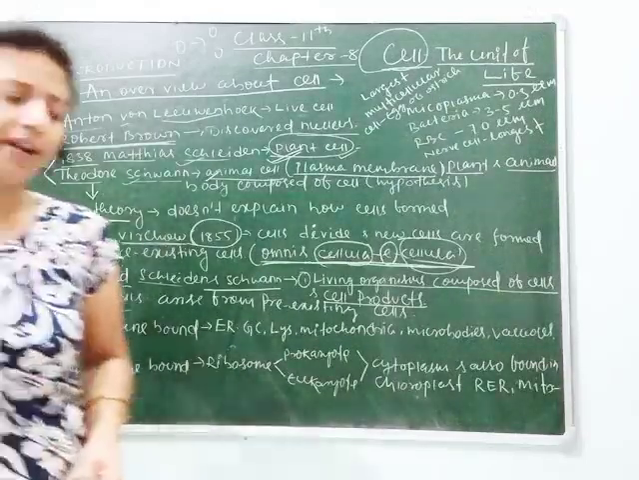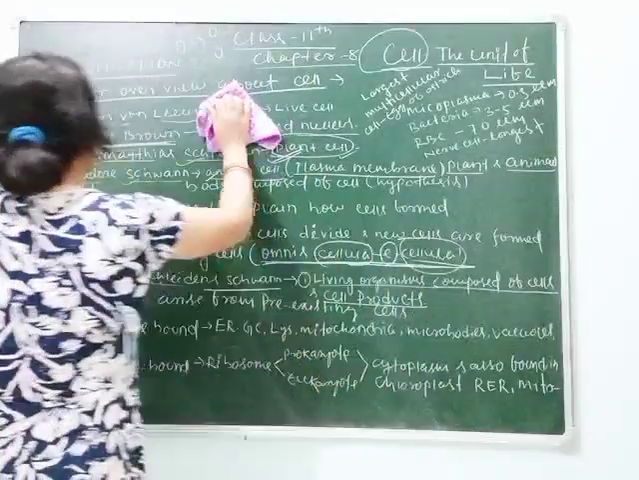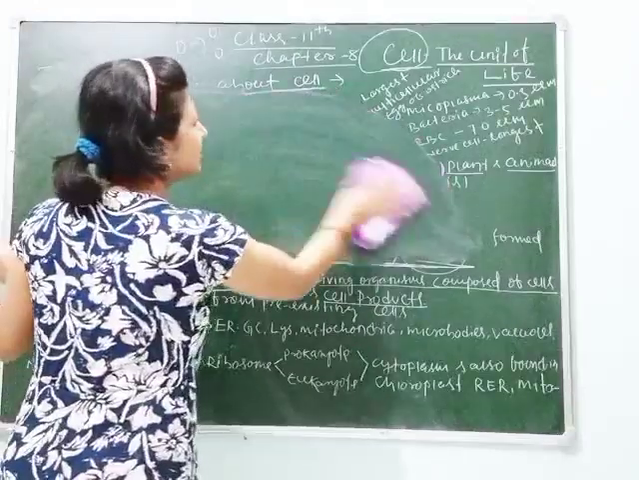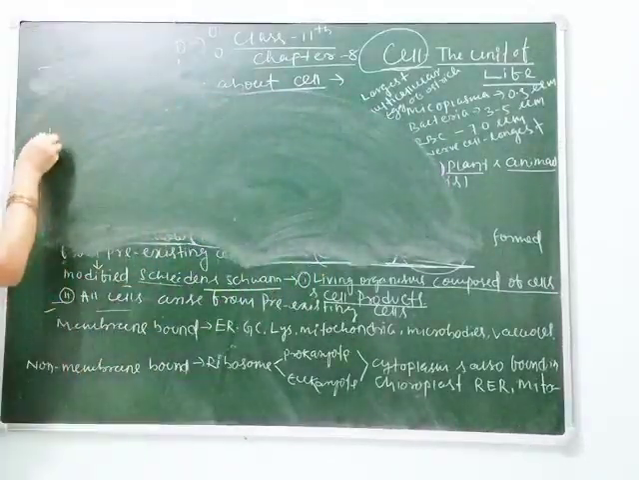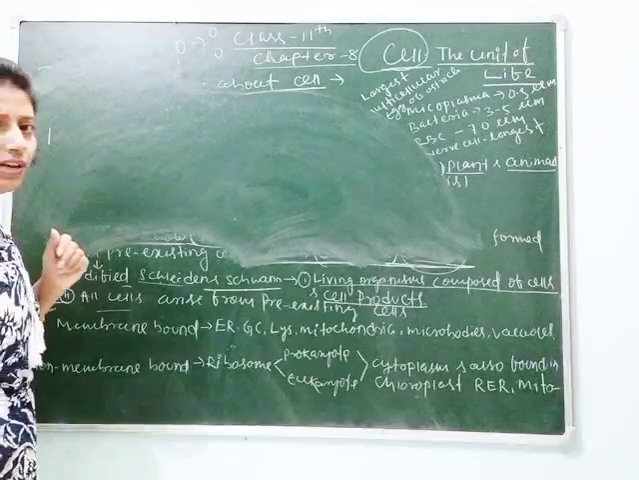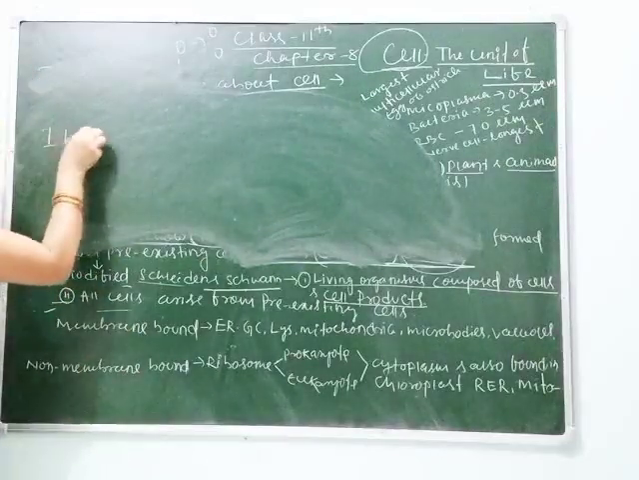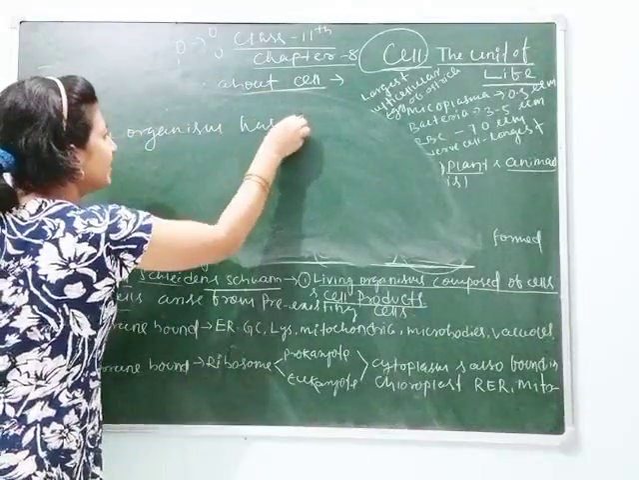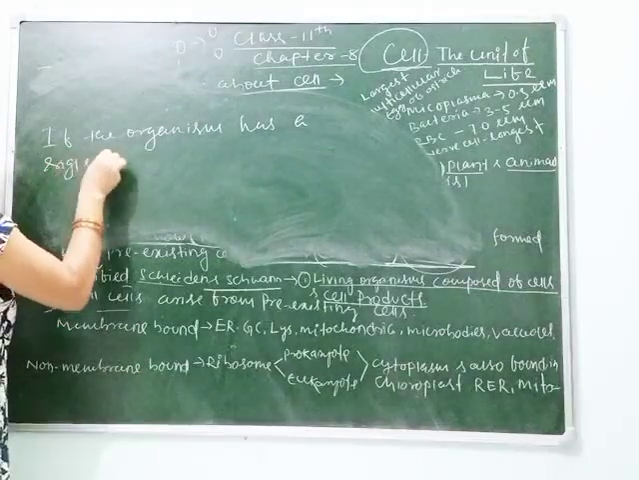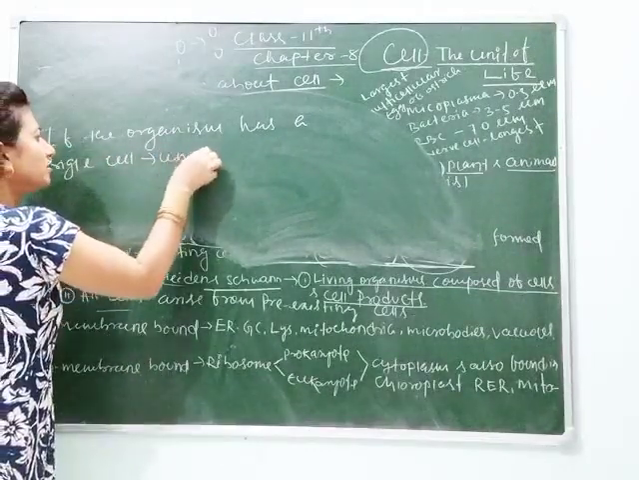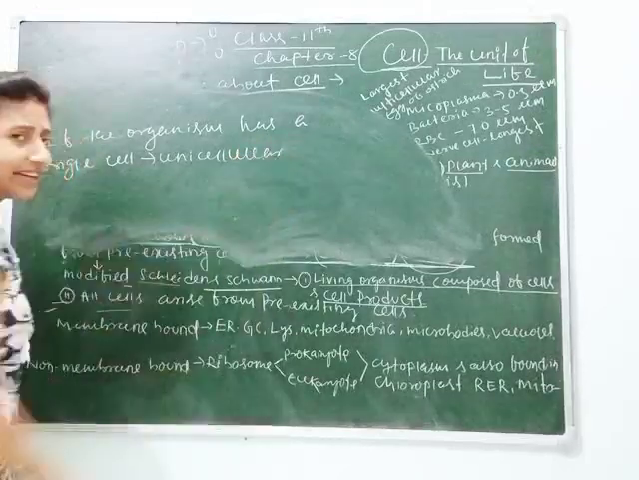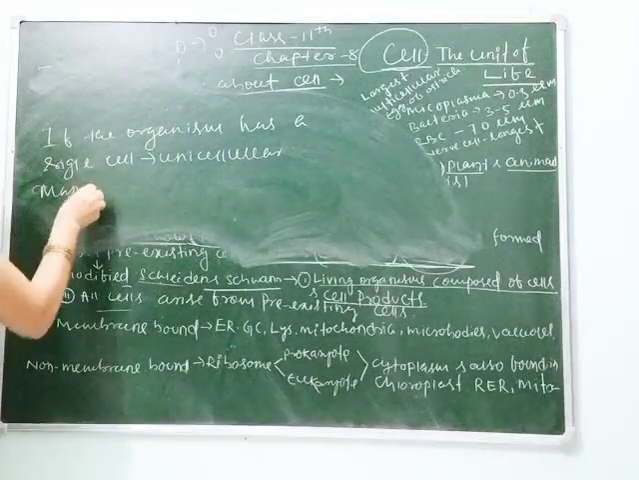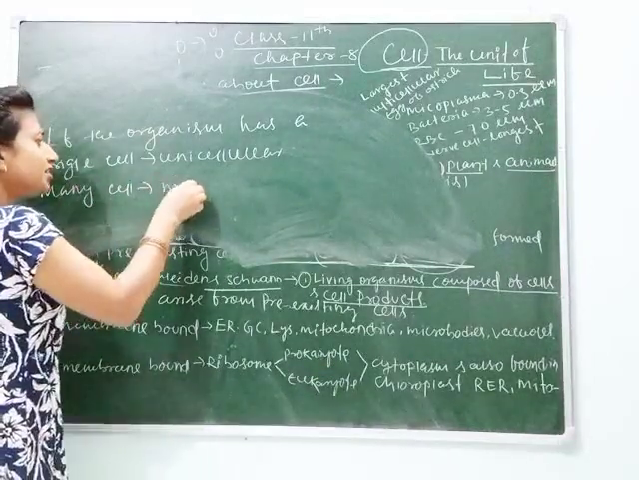Next, the cells we can see in different plants and animals are of different types. As we know, there are two different types of cells: prokaryotes and eukaryotes. Again, I want to tell you one thing. If the organism has a single cell, then it is called unicellular. You know about it. Am I right? Next, if the organism is made up of many cells, then it is called multicellular.